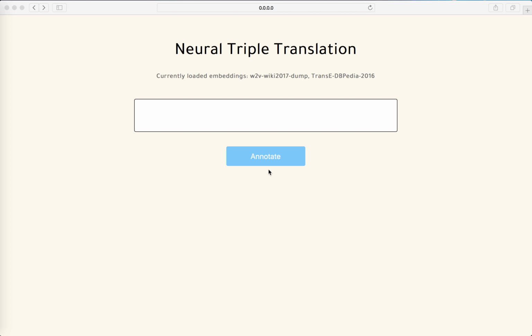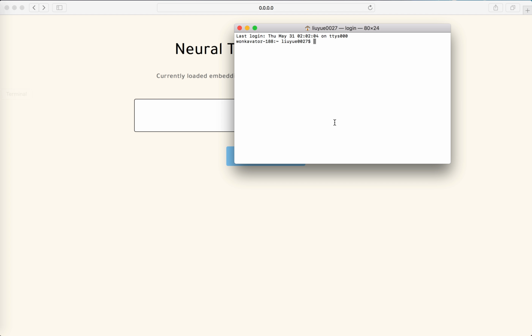Hello. In this video, I will give a brief demo of our work on text-to-triple translation in the form of a Python Flask web application. So you may already know from the papers that the system is based on the sequence-to-sequence model. In this demo, I will show you how we use it to generate triples. To be precise, RDF triples.